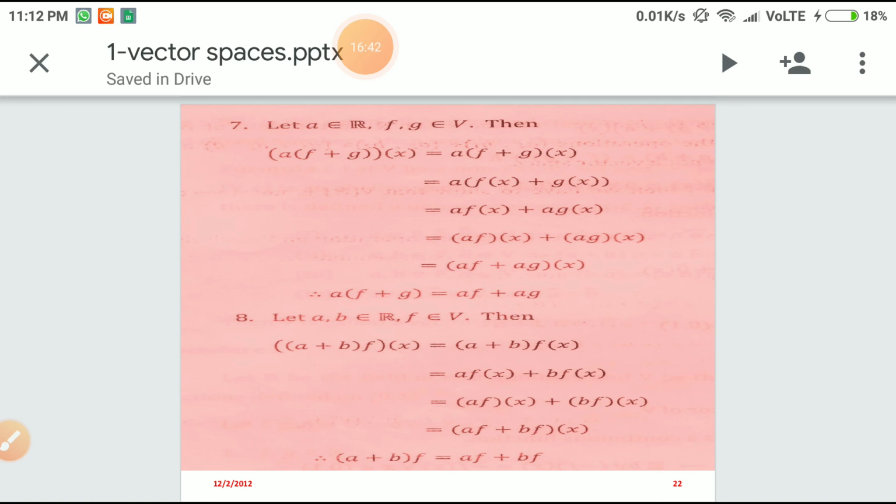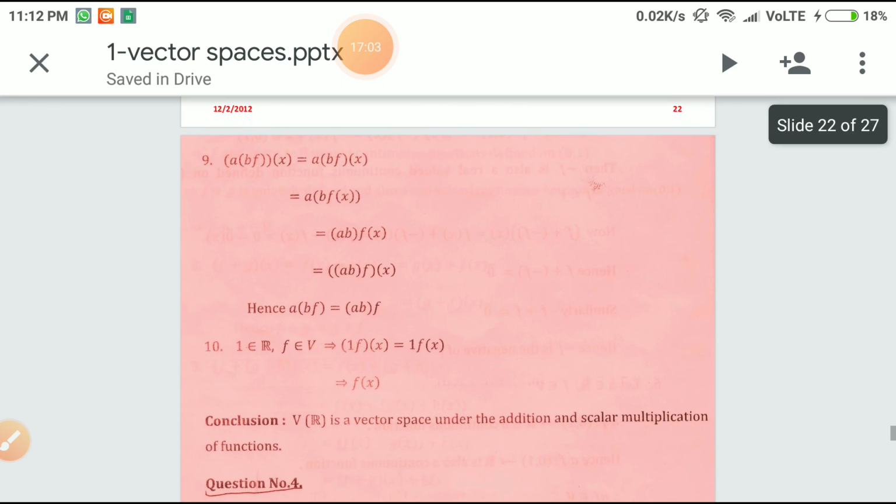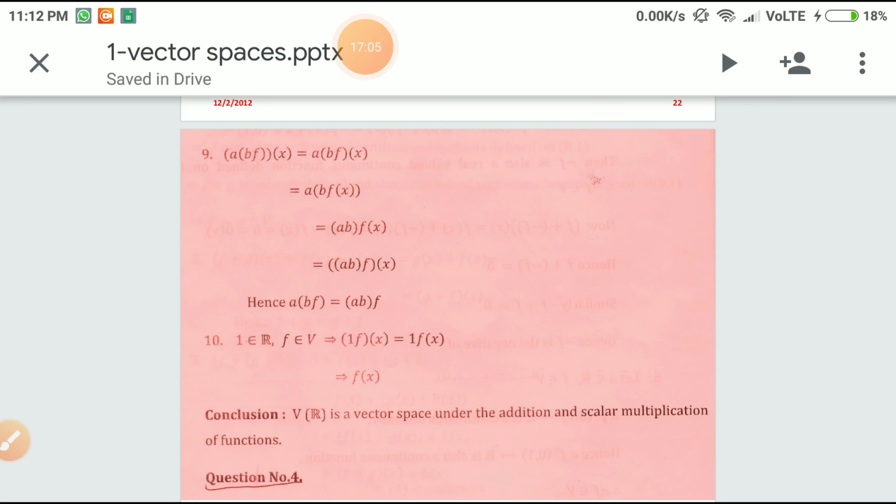Now a and b are two members of R and f belongs to V. Then ((a + b)f)(x) equals (a + b) times f(x), that is a f(x) + b f(x), which can be written as (af + bf)(x). Therefore (a + b)f equals af + bf. So this is how we can prove the 8th property, and now we are going to verify the 9th property.